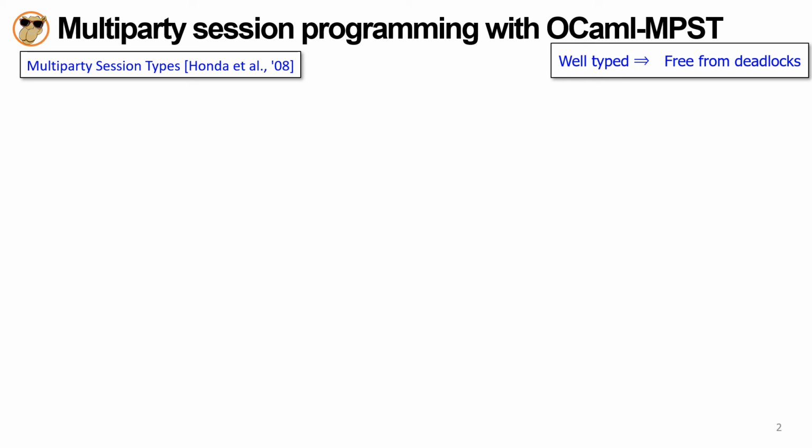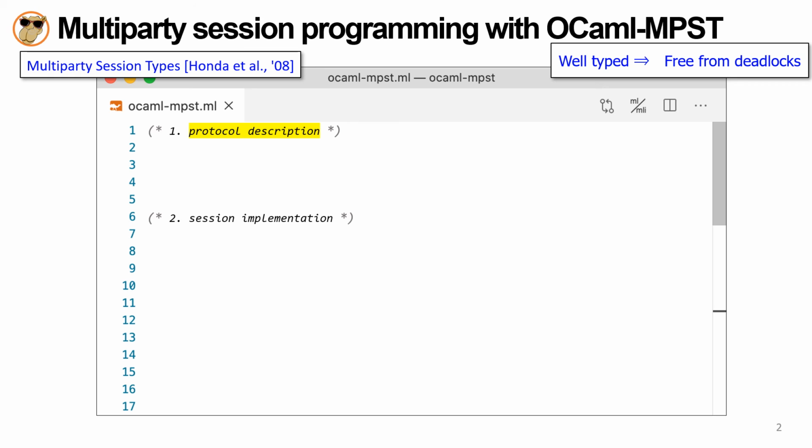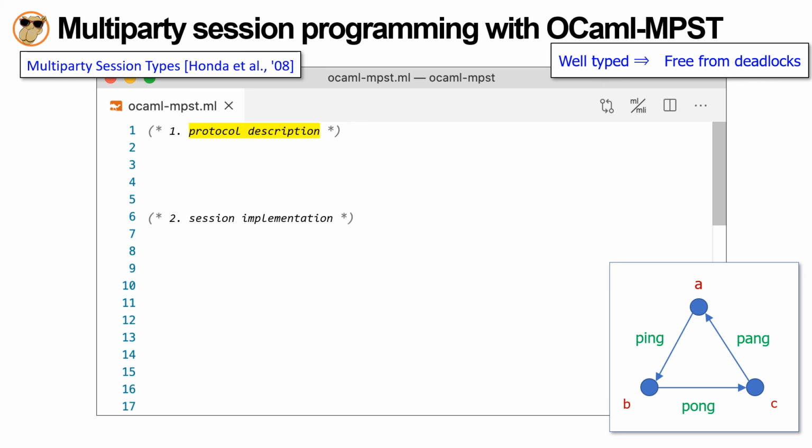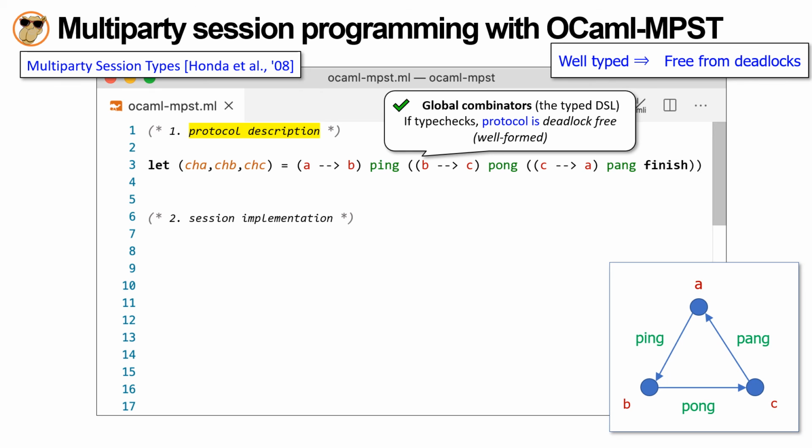Here is an example program in OCaml MPST, where we write the three-party link protocol. At first, the programmer specifies a communication protocol using global combinators. This protocol can be read from left to right, saying that the message labels ping, pong, and pang are circulated from A to B to C, then back to A. This simple protocol is actually valid, also called well-formed in the literature.